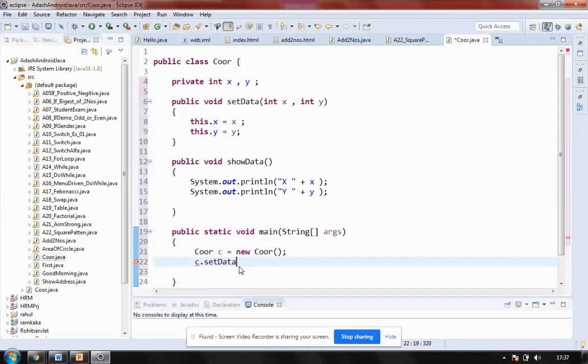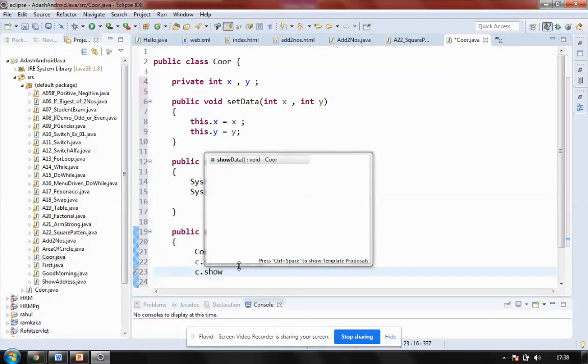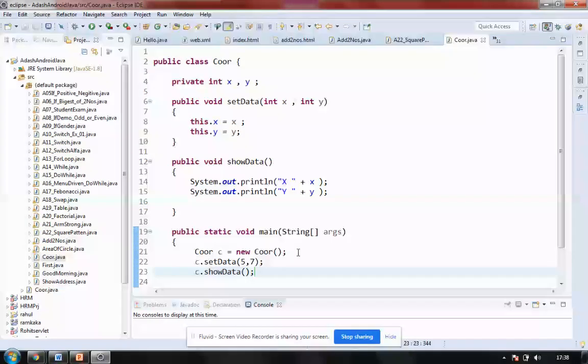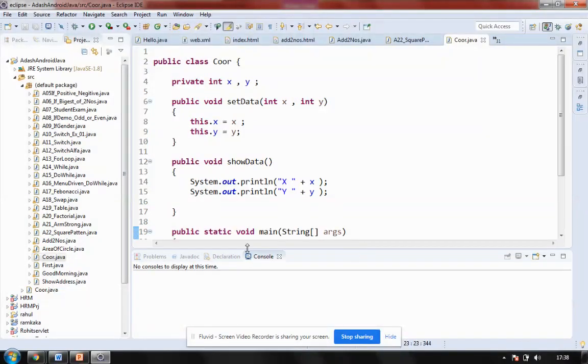I'm trying to assign data to this. I'm assigning values 5 and 7. Then c dot showData. So this is going to set values as well as display values. I'm going to save this. Let's try running it. I just increase my output area. This is the console section. I'm running it, and it is showing me the output.